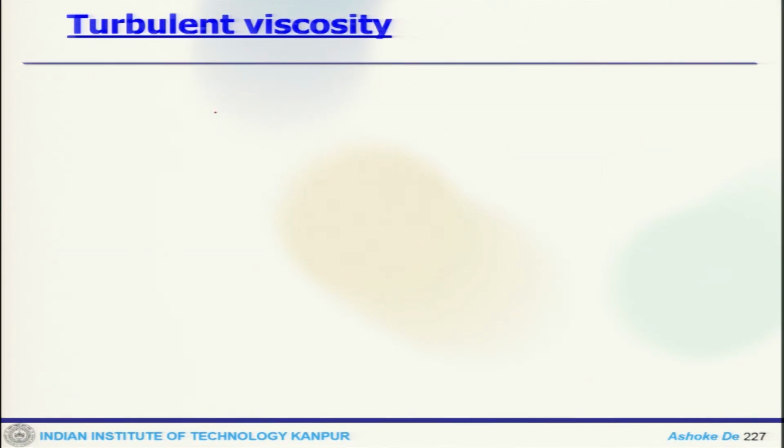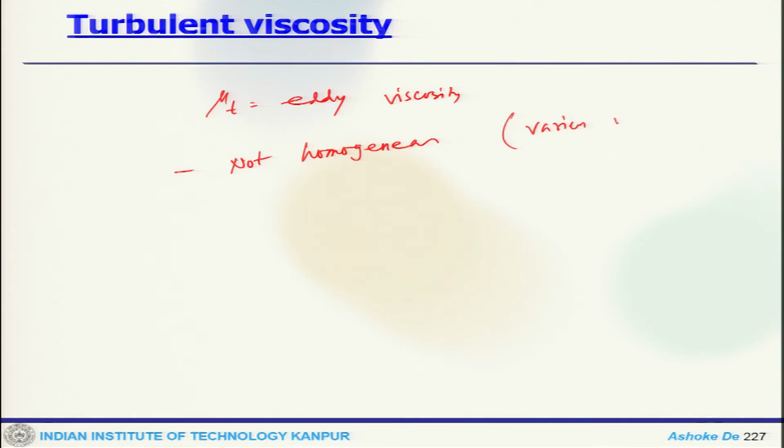So, this mu_t is the turbulent viscosity or eddy viscosity term. Okay. This can be correlated with your density and the kinematic viscosity. This is essentially not homogeneous in nature, it actually varies in space.